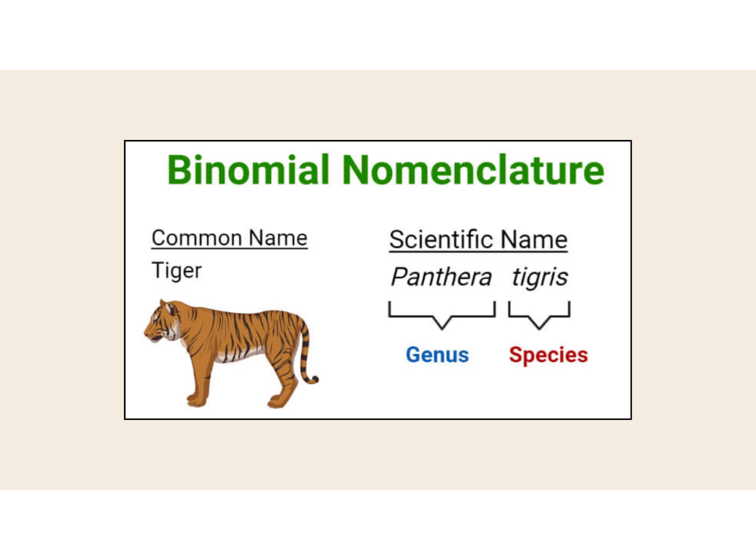Here's another example, the common name tiger. The scientific name is Panthera tigris. Panthera is genus, tigris is species, and you can see there that it is written correctly.